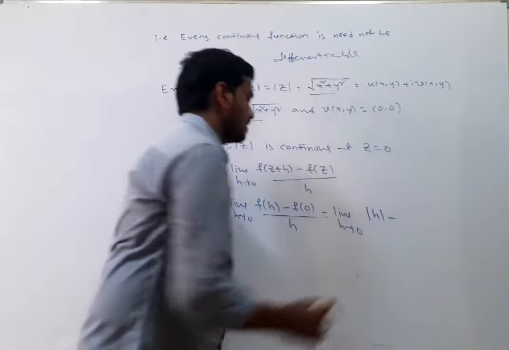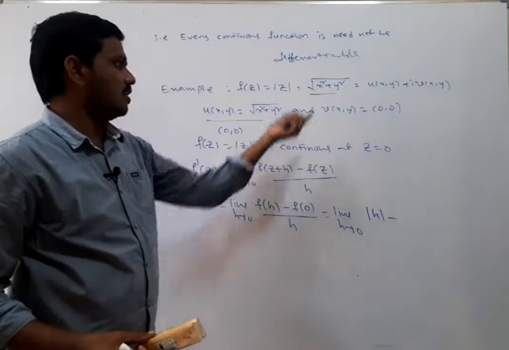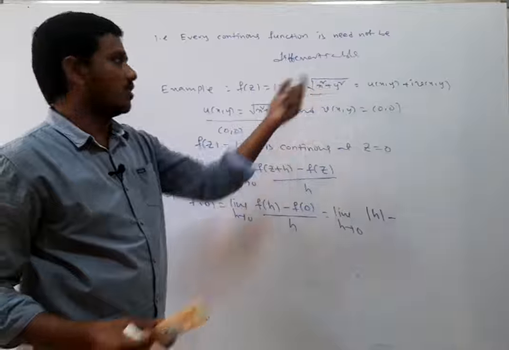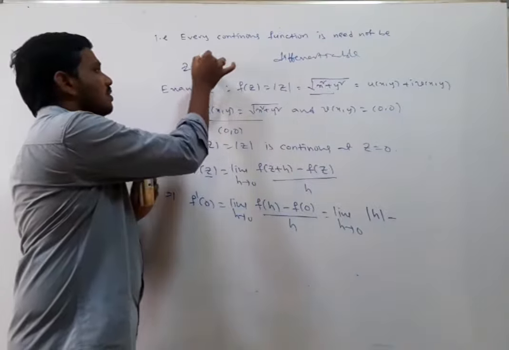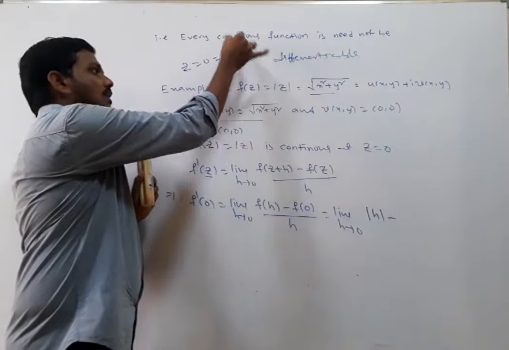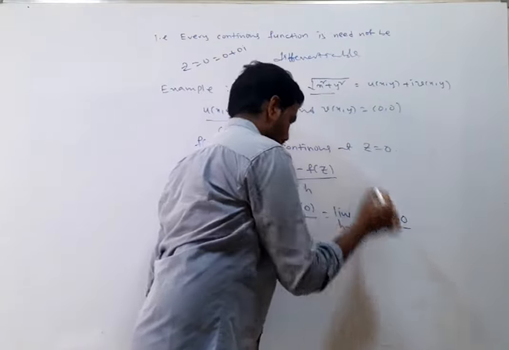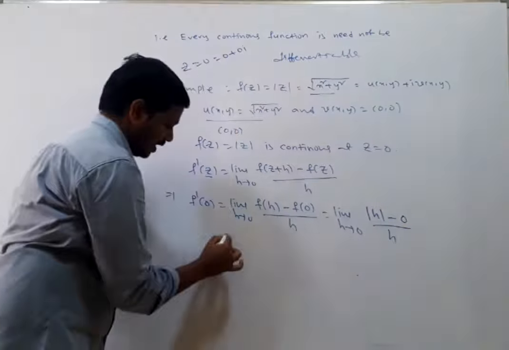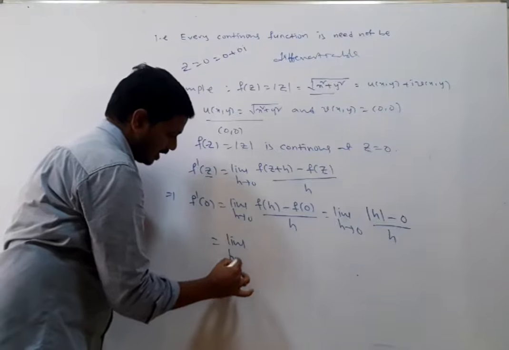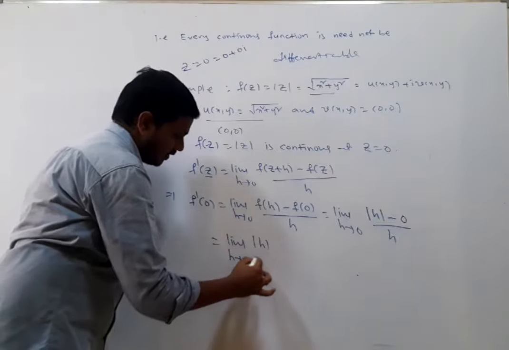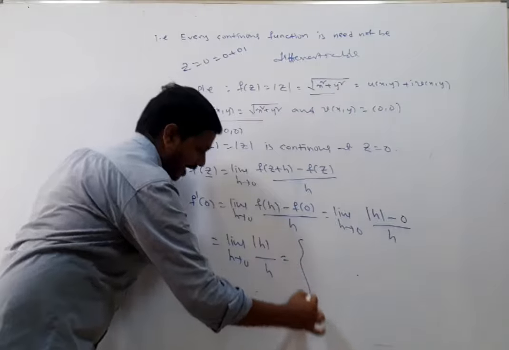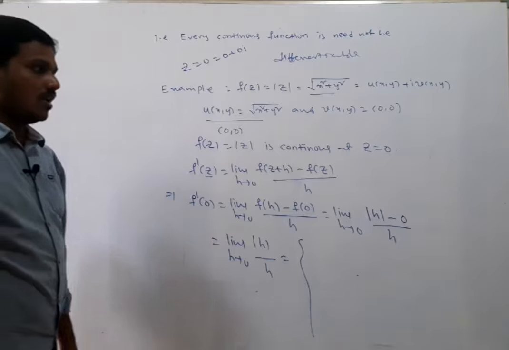Mod h minus f of 0. F of 0 is 0, since the real part is 0 and the imaginary part is also 0. When we write z equals 0, it is 0 plus 0i. So f of 0 is 0, divided by h. So finally, what we have is the limit as h tends to 0 of mod h divided by h. Now I am trying to find the limit of this value.